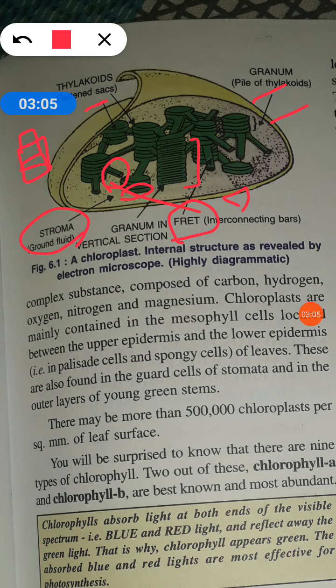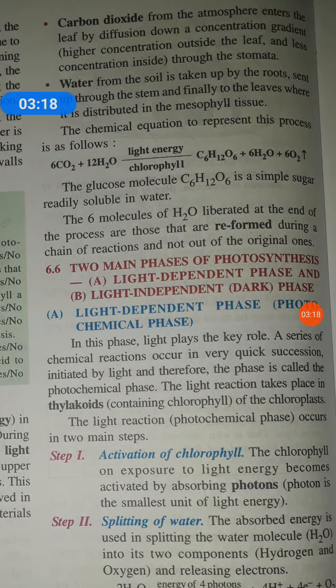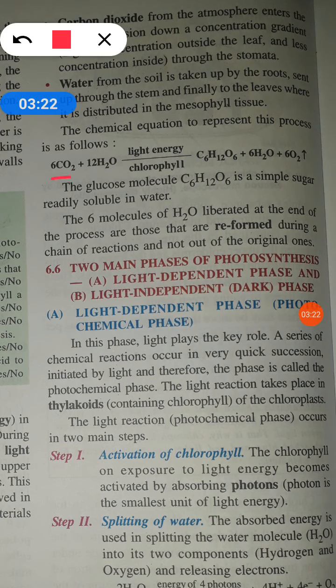Okay. Now if you write the overall reaction for photosynthesis, children, we see that this is the overall reaction. It is 6CO2 plus 12H2O gives C6H12O6, that is glucose, plus water plus oxygen. Never forget to write light energy and chlorophyll here. If you don't write light energy and chlorophyll, you will not get marks.